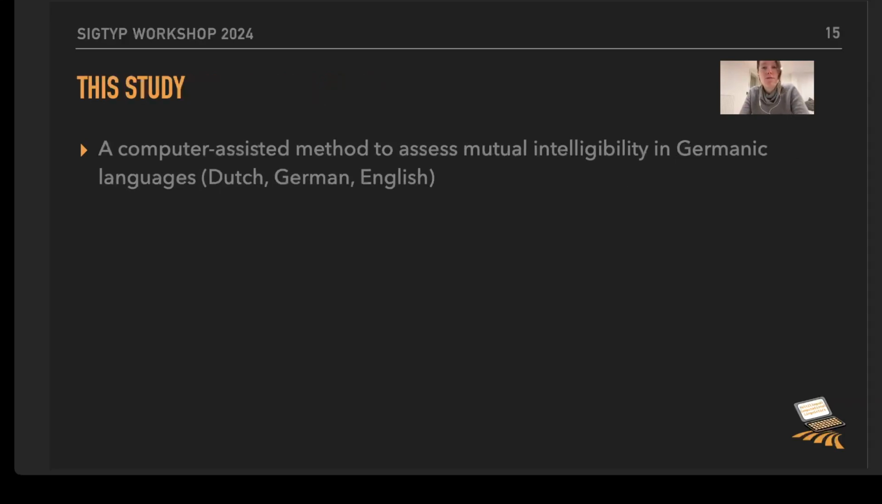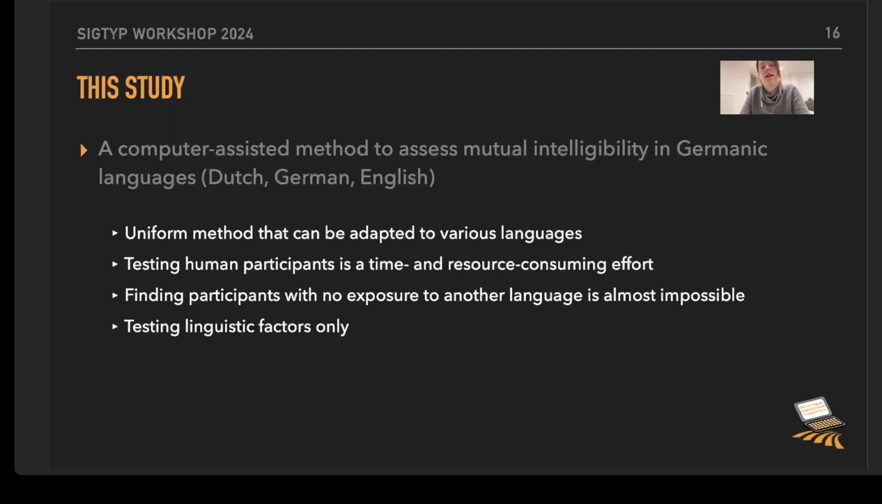Now, what we want to present to you today in this study is a computer-assisted method to assess mutual intelligibility in Germanic languages, and more specifically, I will concentrate on Dutch, German, and English again. What is the advantage of our approach as compared to the previous experiment I presented to you? We present a uniform method that can be adapted to various languages, but also we know that testing human participants is a time and resource consuming effort, especially if you have over 900 participants, right?